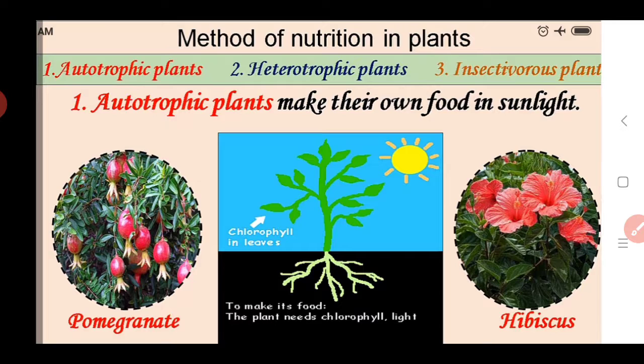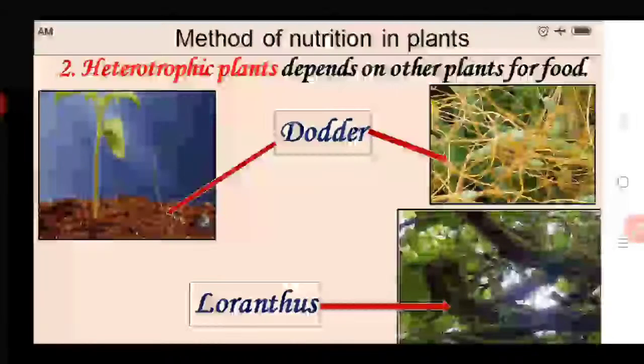So such types of plants are called autotrophic plants. Examples we also see are pomegranate, hibiscus and periwinkle. The next type is the heterotrophic plants. If we see what the heterotrophic plants are, some plants depend for their food on other plants. Such plants we call heterotrophic plants.